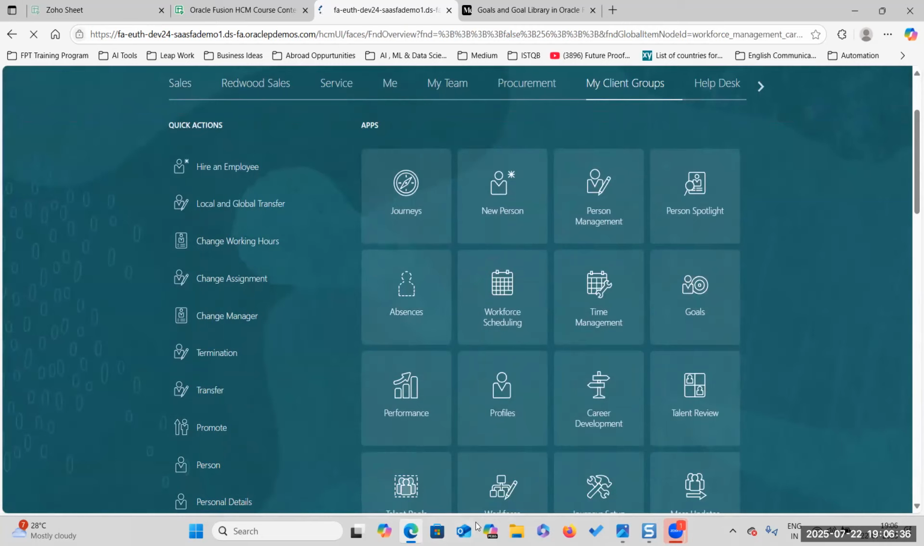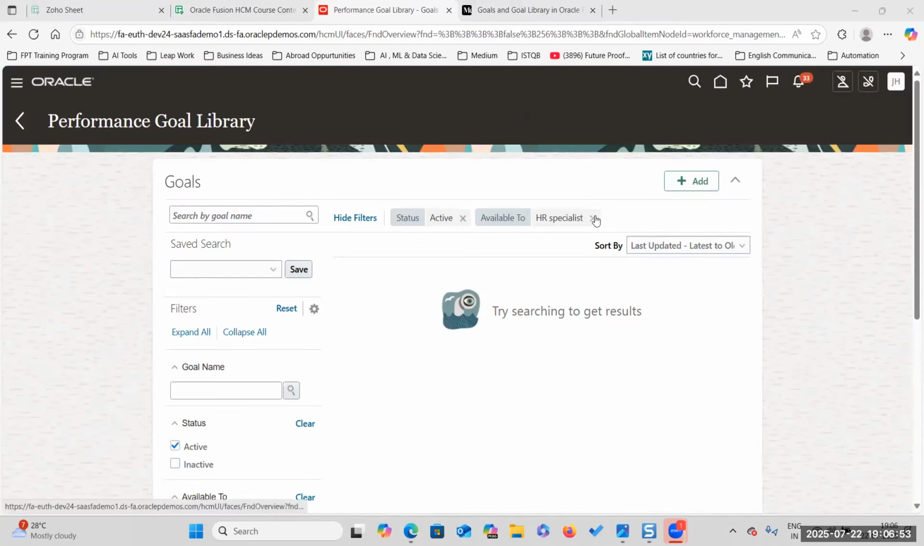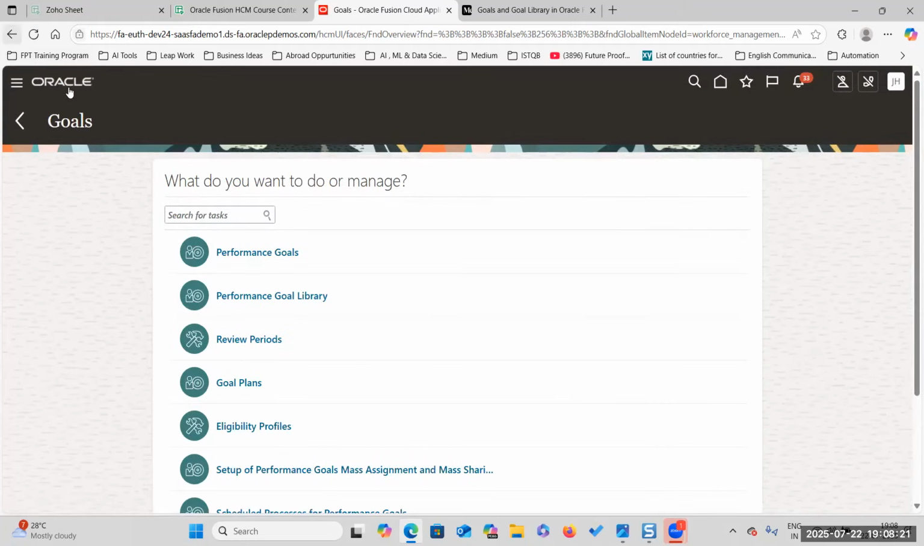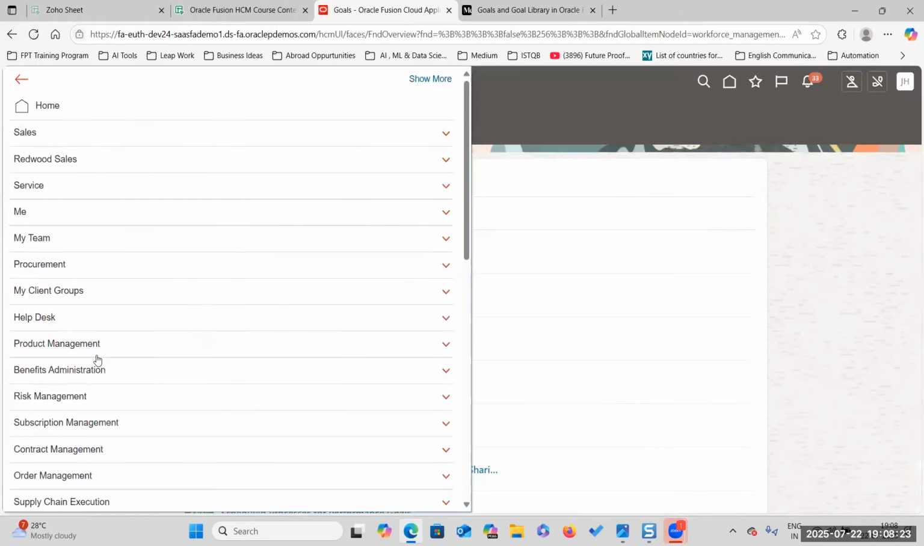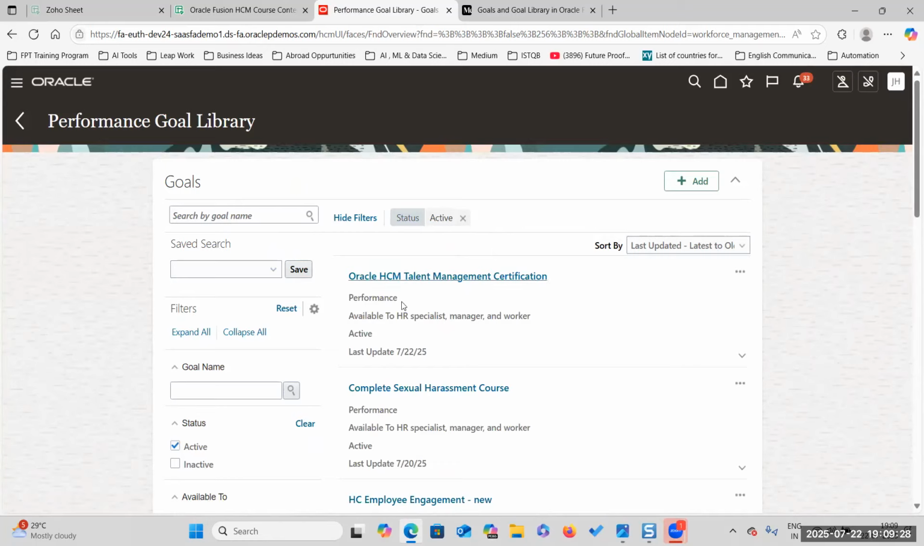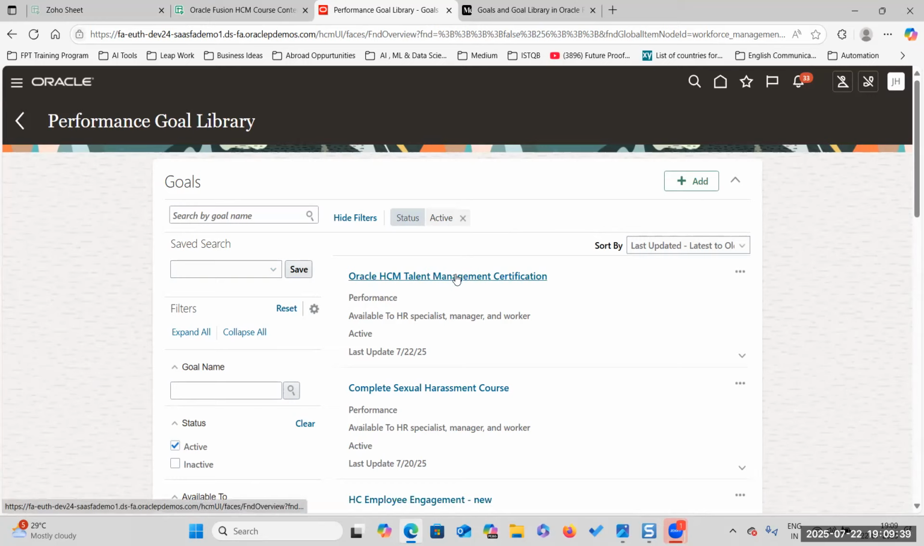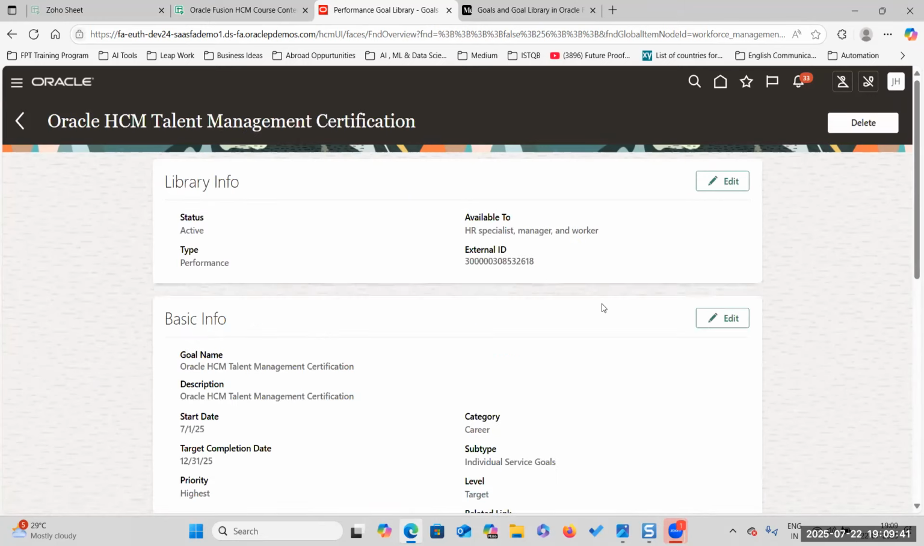Goals. What is the name of the goal we have created? Oh, it is not coming. Okay, we will see if any kind of approvals are there for goals. So now it is coming. It took some time. Oracle HCM Talent Management certification, right? This is the particular goal we have created in the goal library, right? Yes. Oracle HCM Talent Management certification.